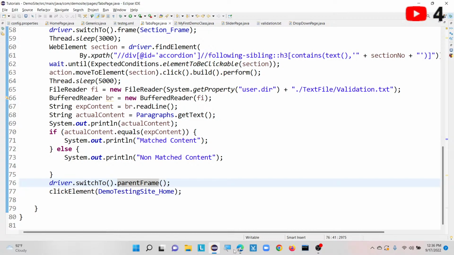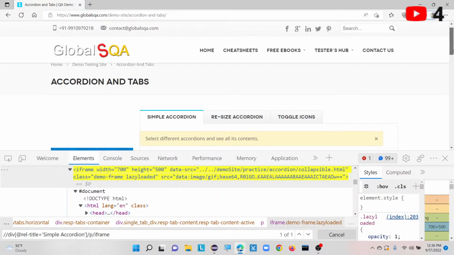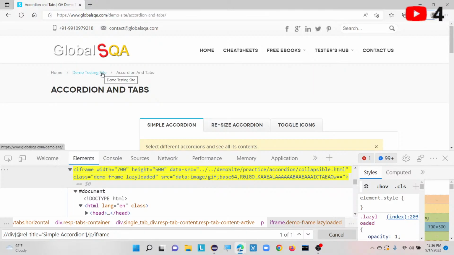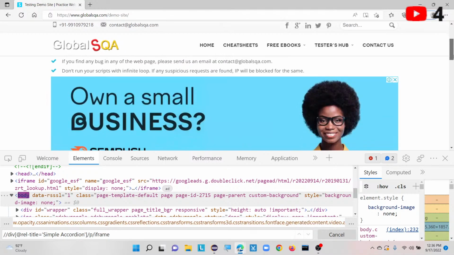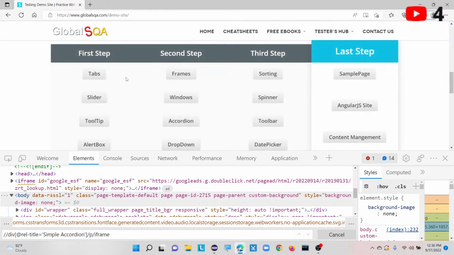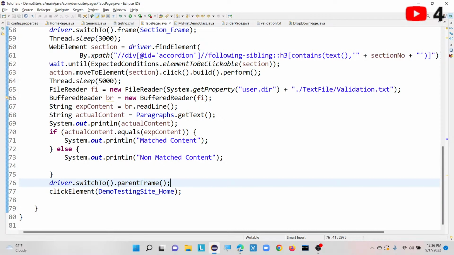Okay, so once that is done, what I am performing here, I am clicking on demo testing site. Okay, I am clicking on this link. Once I click on this link, again what is our next step? So now we are done with our first scenario that is called tabs page. So that's the reason why I have created one page here that is called tabs page.